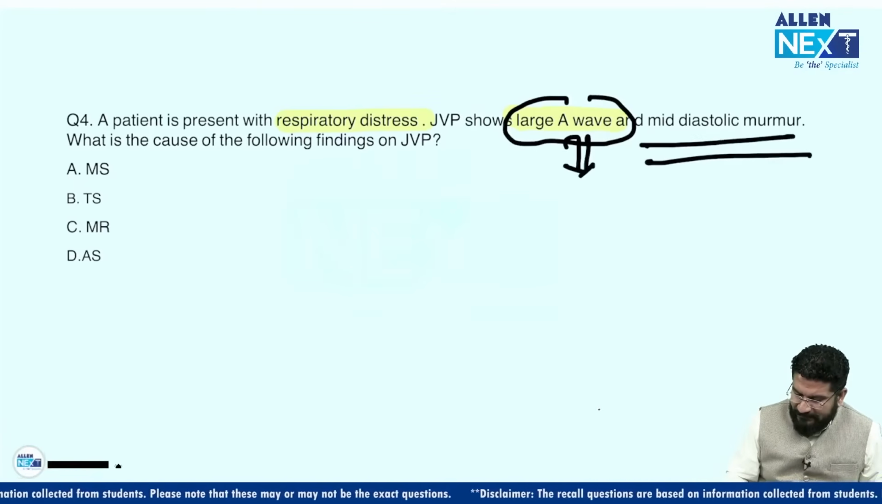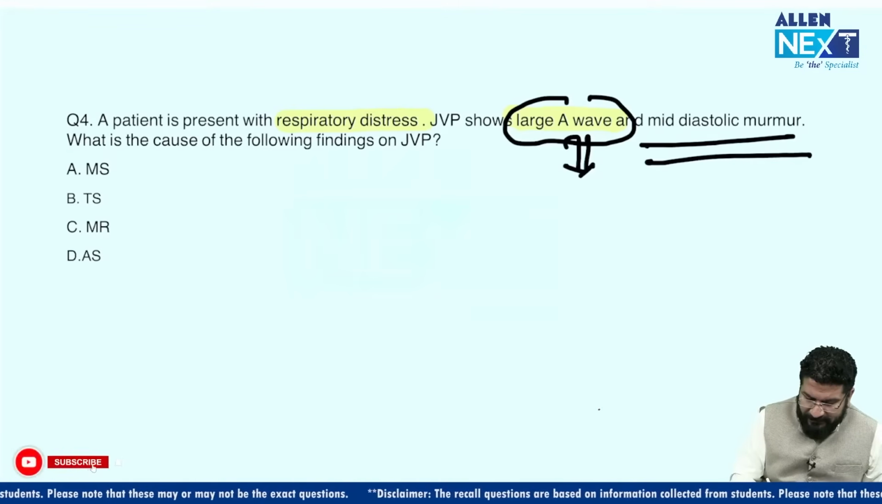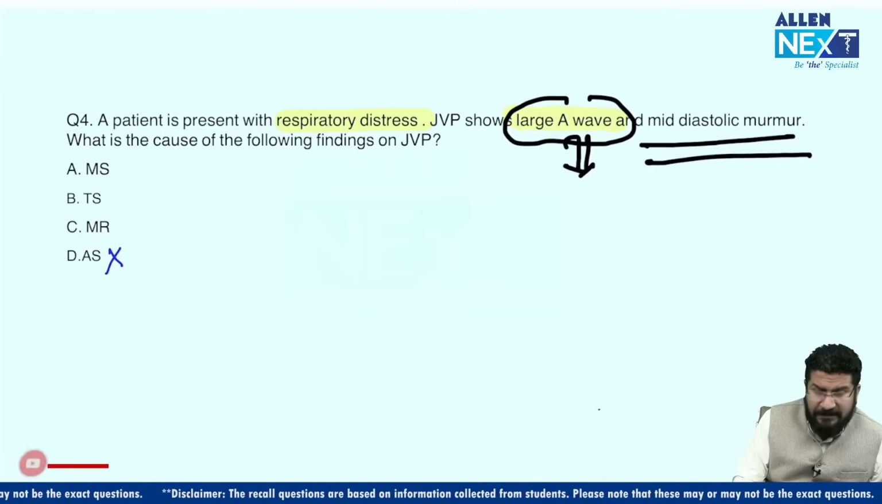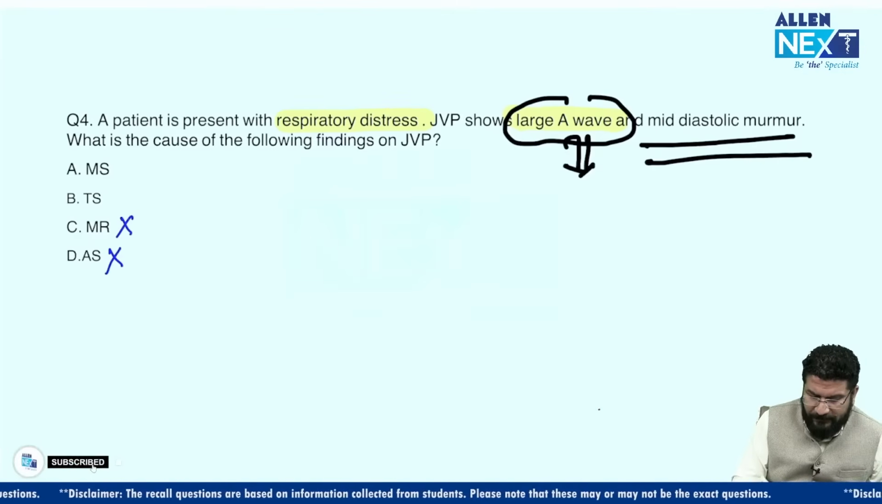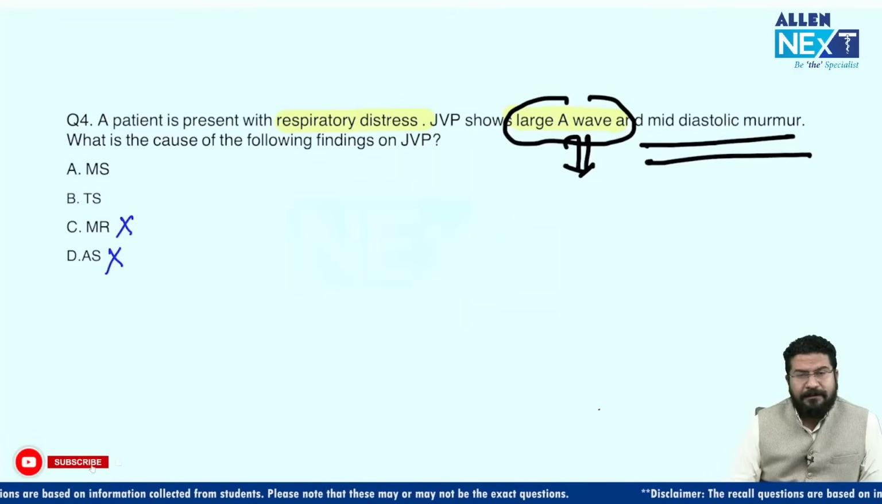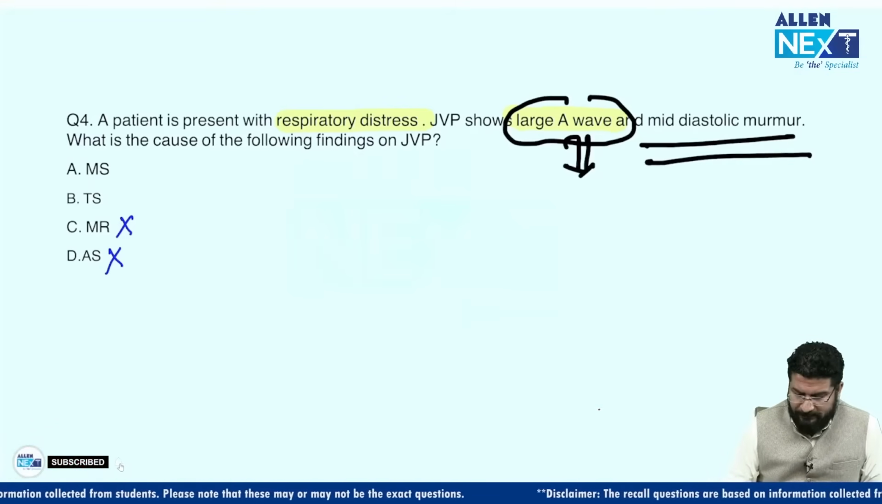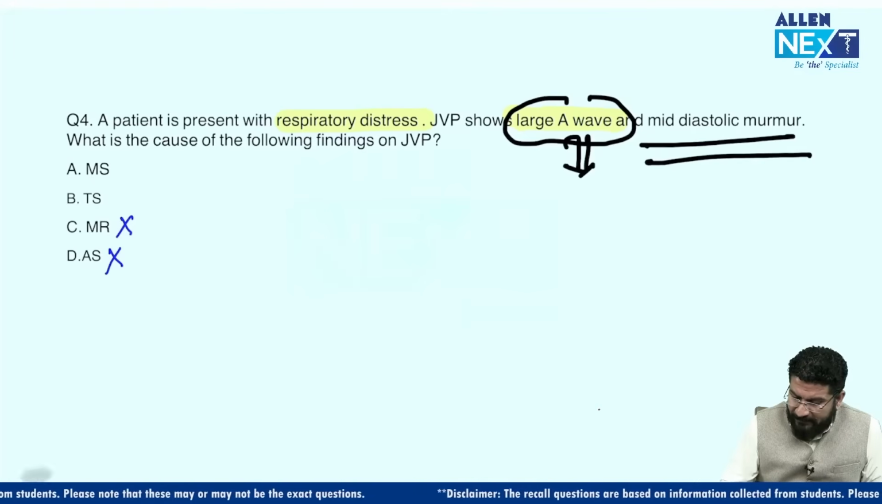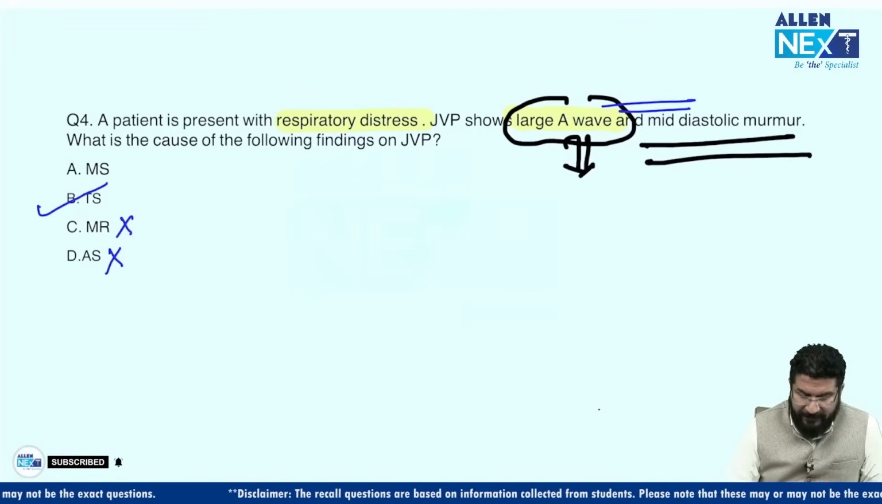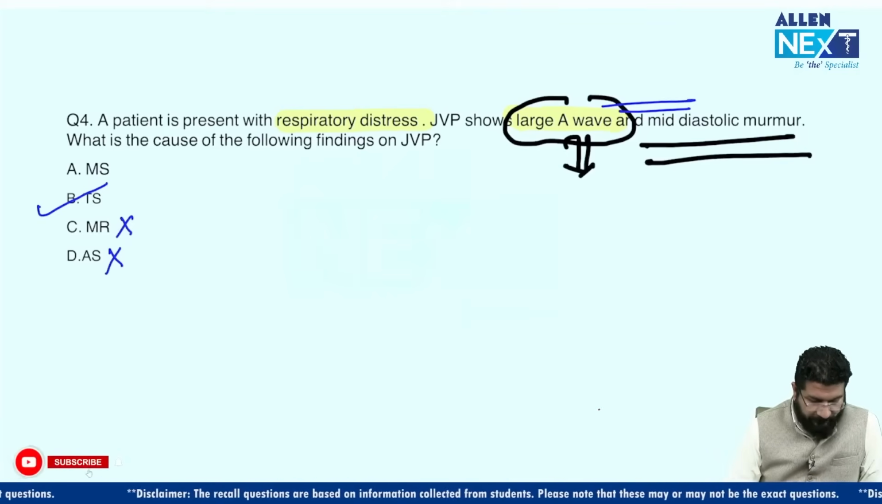So many of you have marked the answer. Clearly, in aortic stenosis you will see a systolic murmur. In mitral regurgitation you will see a systolic murmur. So the answer should be either A or B. Now, if you see a mid-diastolic murmur, you can also see it in a patient of MS. But a mid-diastolic murmur with a large A wave, these are features of TS. So the answer for this question will be tricuspid stenosis.